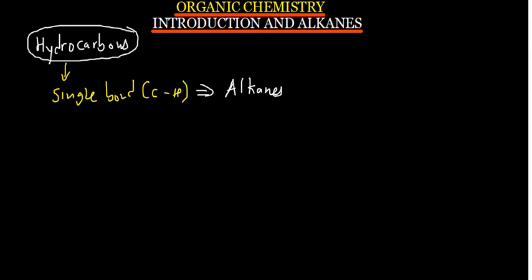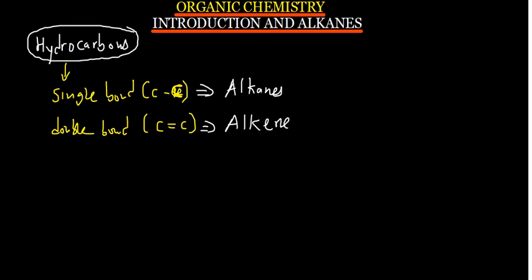There are also hydrocarbons which have got a double bond, all right? Actually, the double bond is between one carbon and another carbon. A hydrocarbon with a double bond between two carbons is called an alkene. Okay, you put E there. And then you have also hydrocarbons which have got a triple bond between the carbon atoms. So we're going to have a carbon and then three bonds like that. Such a hydrocarbon is called an alkyne.